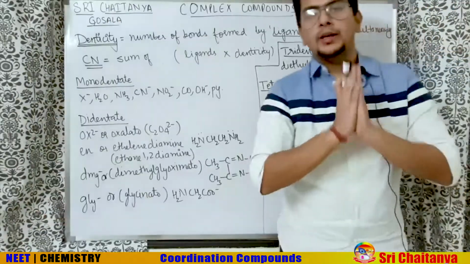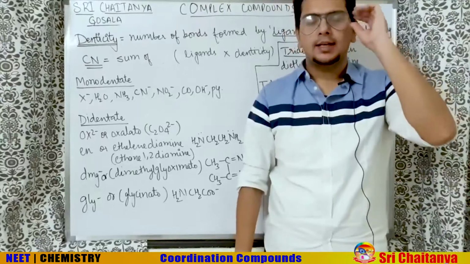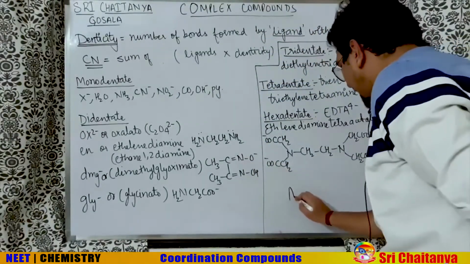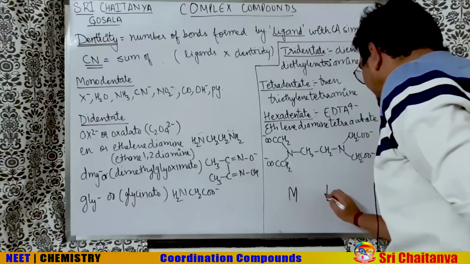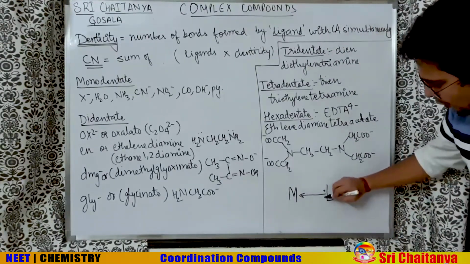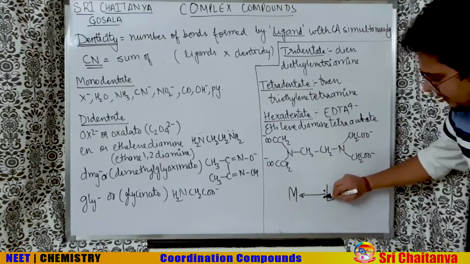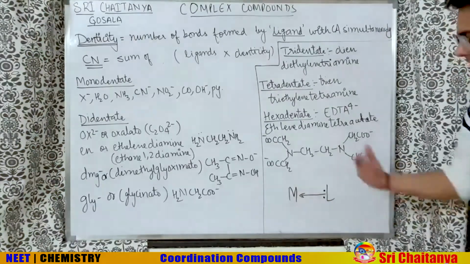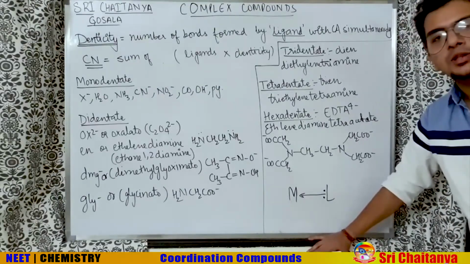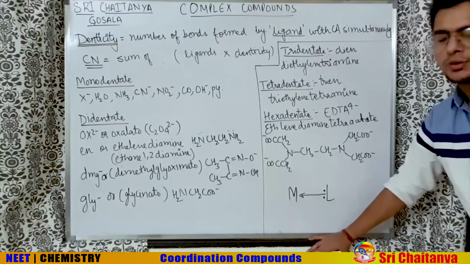So now let us do a quick recap of the ligands in our course. What we understand is that if there is a central atom, then the ligand will make a coordinate bond with the central atom, and both the electrons of this bond are given by the same atom, that is the ligand. Such a bond is called a coordinate bond. That's why complex compounds are also known as coordination compounds.